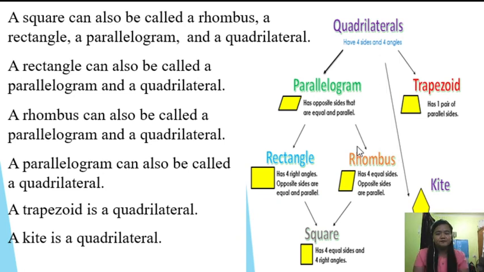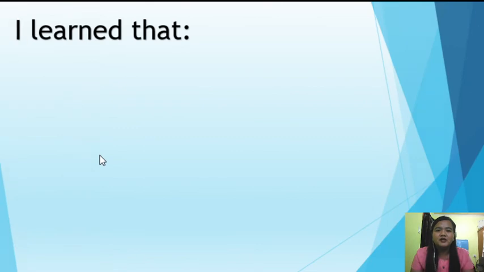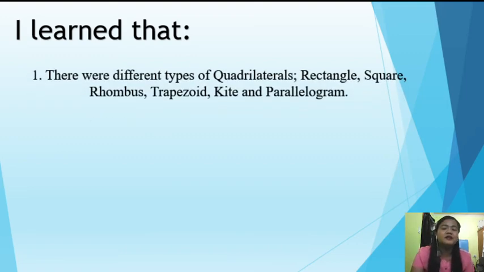Okay, any question? Do you have questions? None. Are you sure? So, okay, so dito sa graphic natin, makikita natin yung idea na ganyan. Okay, so a square, pwedeng maging rectangle, rhombus, parallelogram, quadrilateral, and so on and so forth. Okay, so any question? None. So, I am wishing na sana naintindihan ninyo yung lesson natin. So, to summarize our lesson, let us put it like this. Okay, so I learned that there were different types of quadrilaterals.